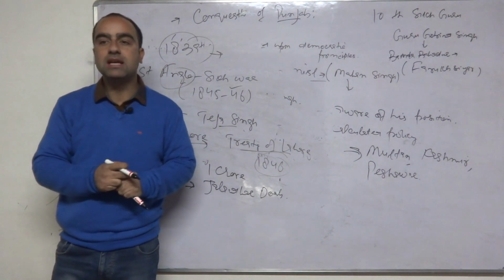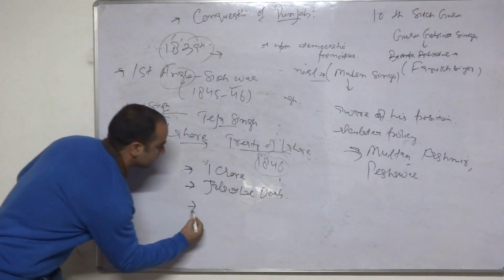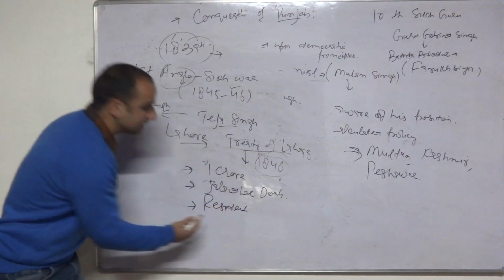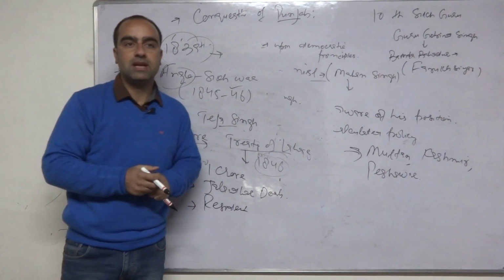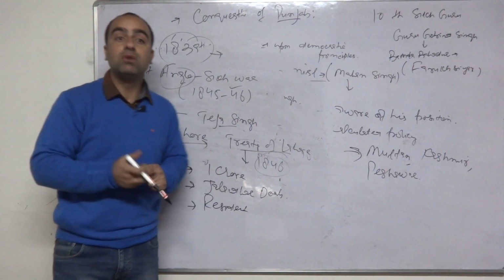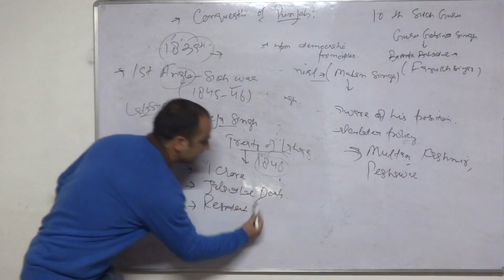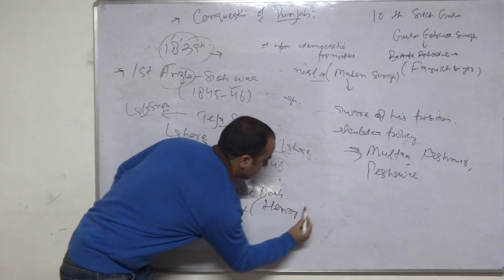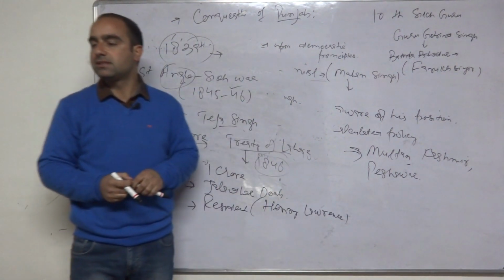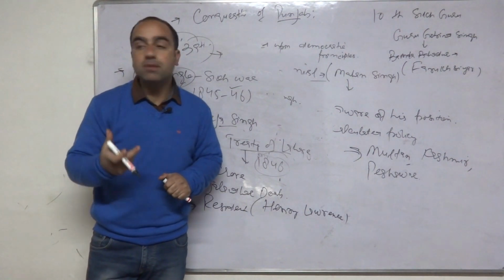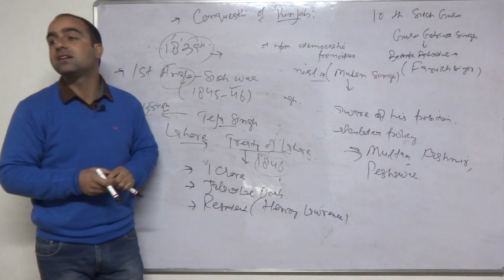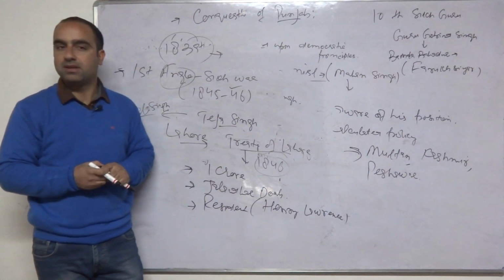The Sikhs were told that you have to accept a resident. I'm talking about the provisions under the Treaty of Lahore, right? You have to accept a resident at your court at Lahore. That resident was named Henry Lawrence. Now who became the resident? Henry Lawrence, right? He became the resident at Lahore. The strength of the Sikh army was also reduced. You are not to keep a large army, this was also told. Write it down there.